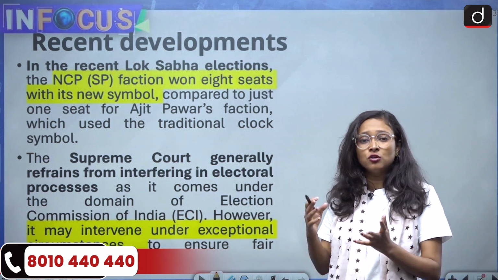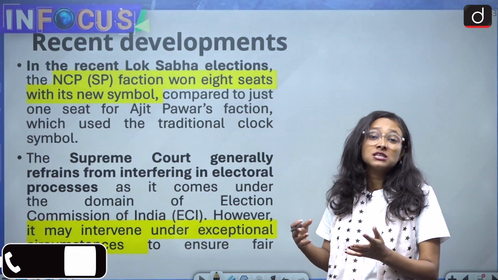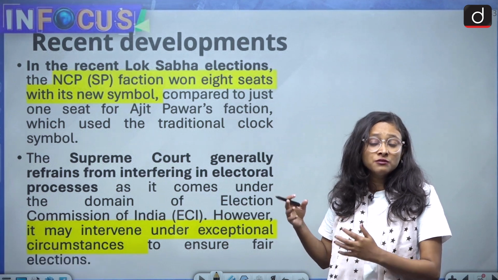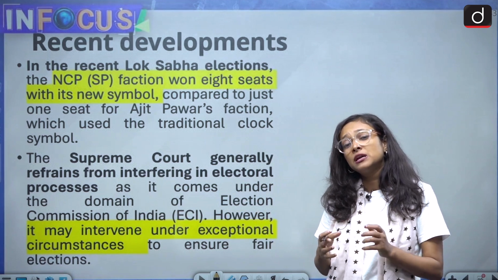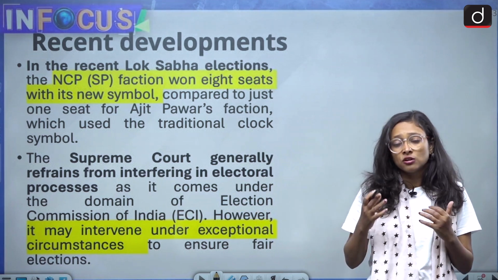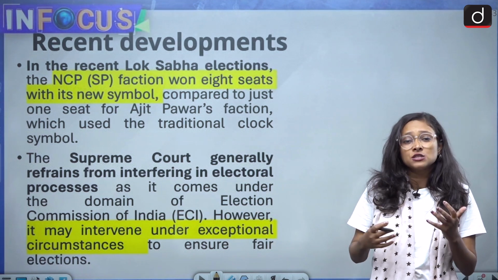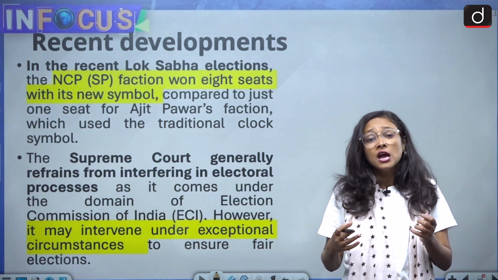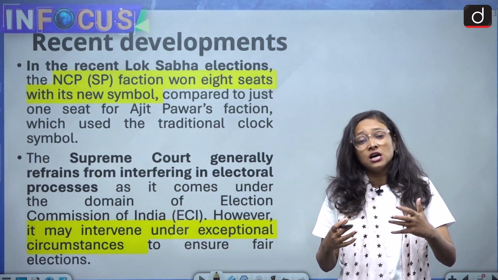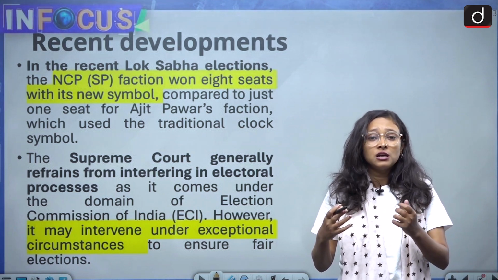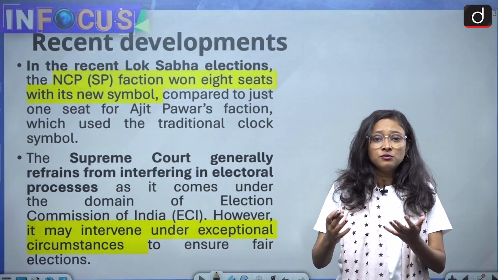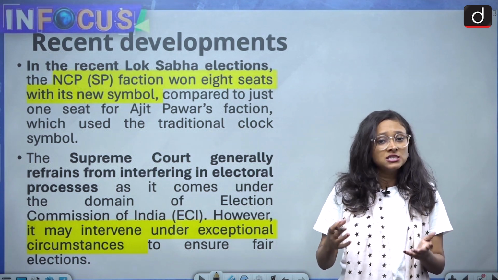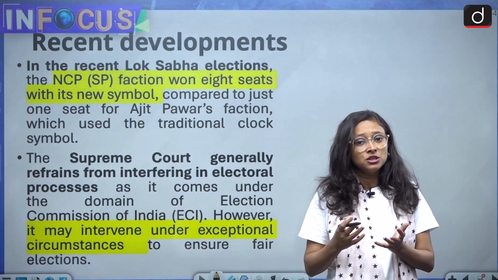We don't know what stance ECI will take for the upcoming Vidhan Sabha election in Maharashtra. But we have already explained the role of the ECI, the role of the Supreme Court, the criteria for recognizing the party faction, and the criteria for symbol allotment. These are very important for your examination.